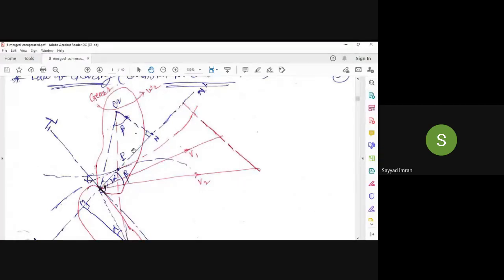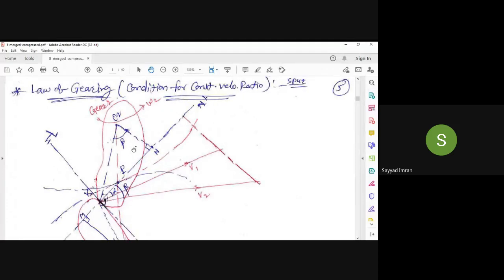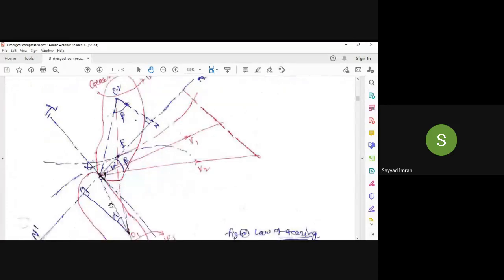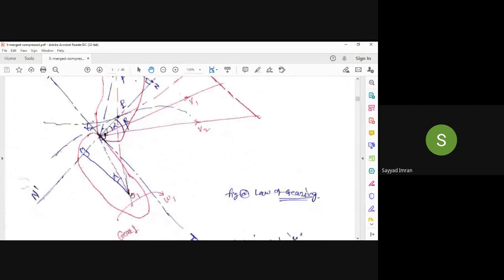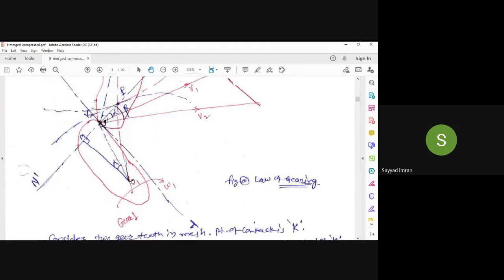Hope you have drawn the figure. Now we have to study the law of gearing. Here one tooth is meshing with another tooth of the gear. Let us say O1 is the center of gear 1 and O2 is the center of gear 2.